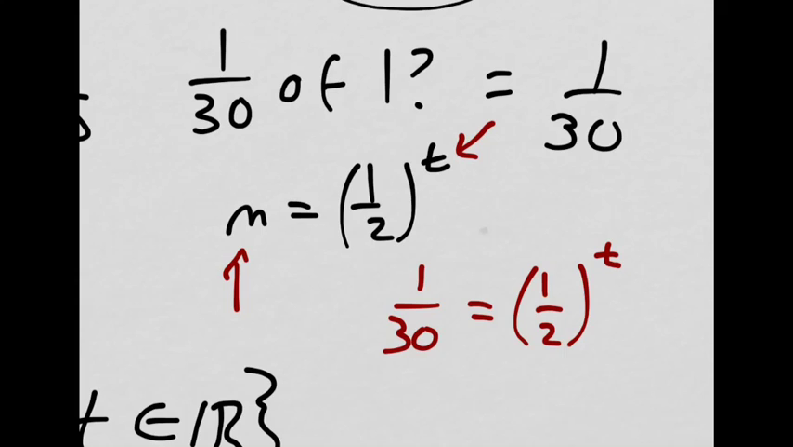So 5 days, you said? Pretty close. Gives you a really close value to 1 over 30? Good. It's actually just a little bit less. Just a little bit less? But, okay.